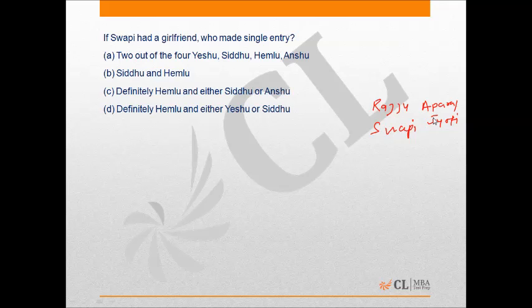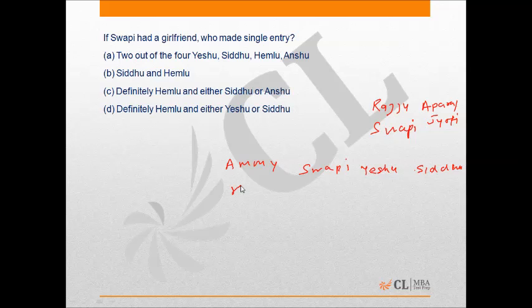Now we are left with other males, and these males are Emmy, Swapi, Yeshu, Siddhu,